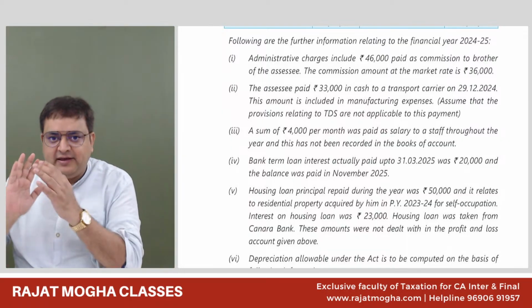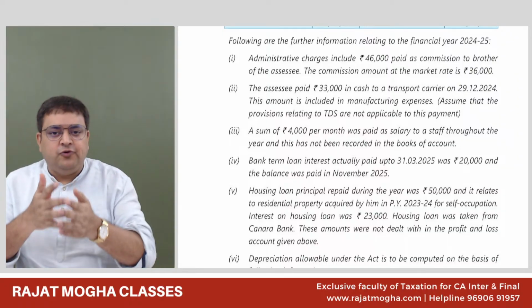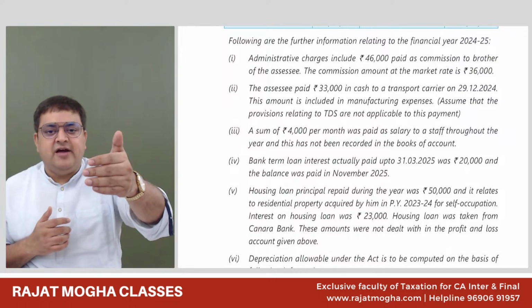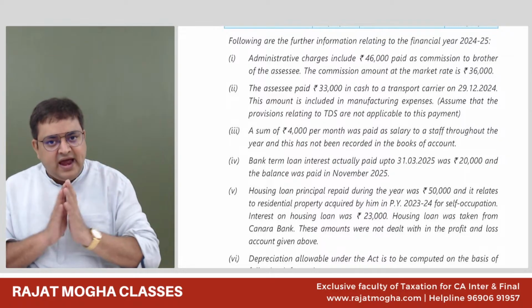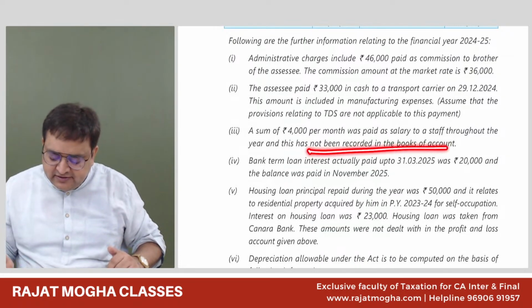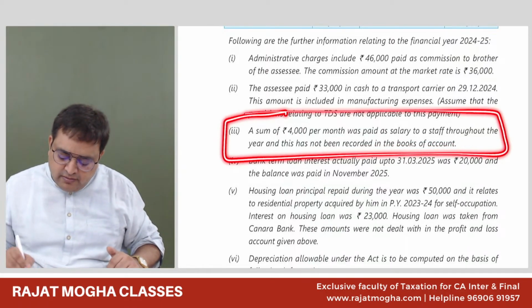So I'm again explaining. We have paid a salary to one of our employees, 4,000 per month, and throughout the year we have paid it, 4,000 into 12. That is a salary expense. And we have not recorded it in our P&L account. We have not recorded this in our books of accounts. Please tell me, what do you think that we should do about this?